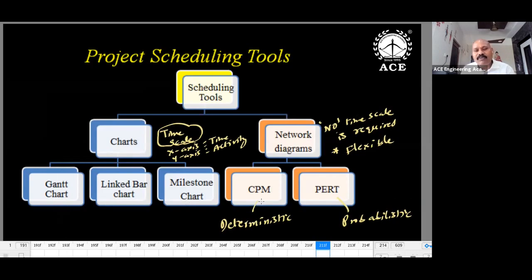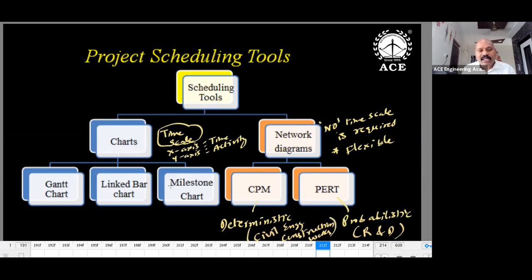In network diagrams, there are CPM and PERT. Sometimes a question may be on the full form, but in ESE you cannot expect full forms; in other exams you may. CPM stands for critical path method, PERT stands for program evaluation and review technique. At least go through the outline, and that is my suggestion to PSU and EC people. CPM is deterministic, PERT is probabilistic. Real-time works are probabilistic. Research and development works, R&D: remember PERT. Other than R&D, construction works, civil construction works, and civil engineering construction projects use CPM.